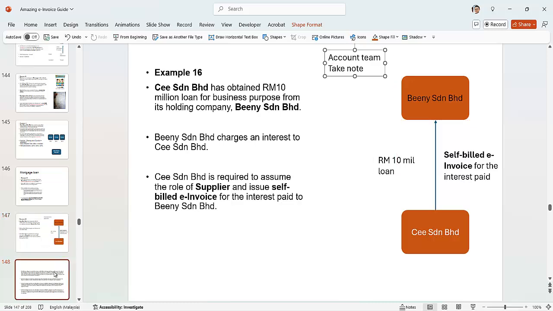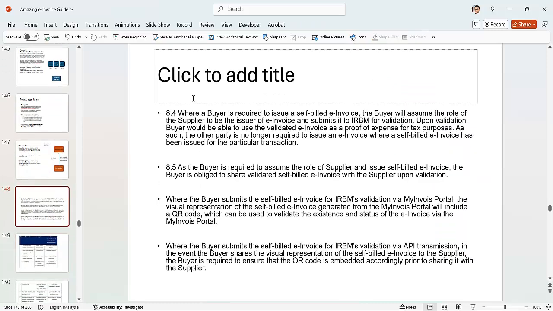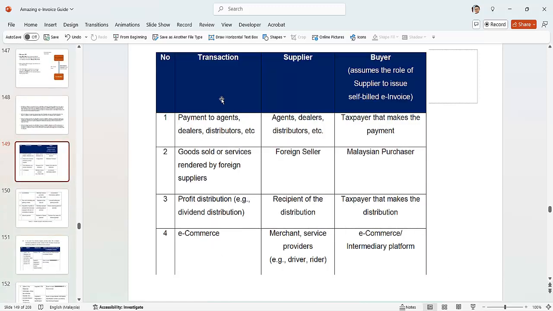So this is more in detail. You can see here, for payments to agents, the supplier is the agent and the buyer is the taxpayer who makes the transaction payment.